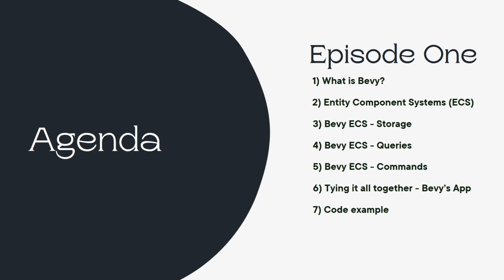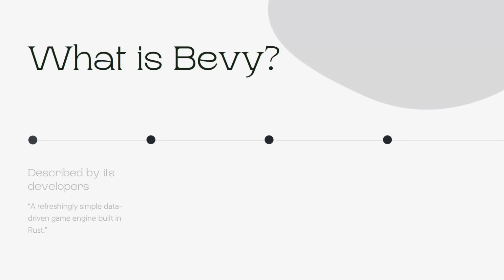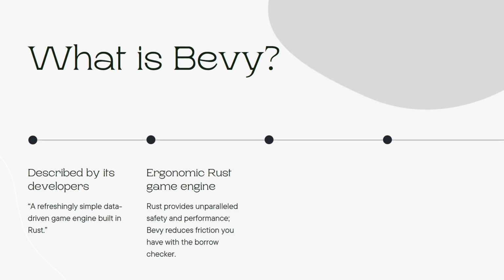So what exactly is Bevy? Described by its developers, Bevy is a refreshingly simple, data-driven game engine built in Rust. Rust provides unparalleled safety and performance. While Rust has a reputation for a steep learning curve, Bevy actually makes the process smoother.